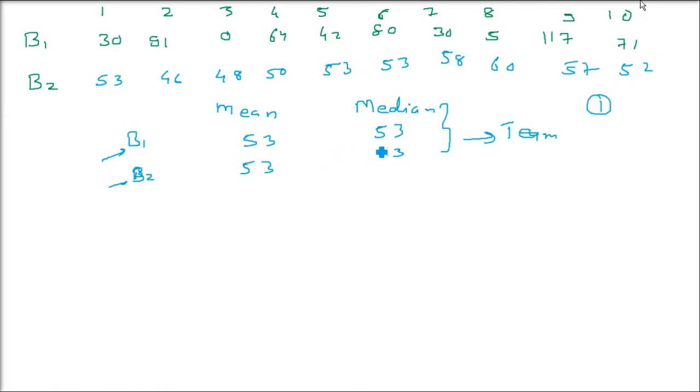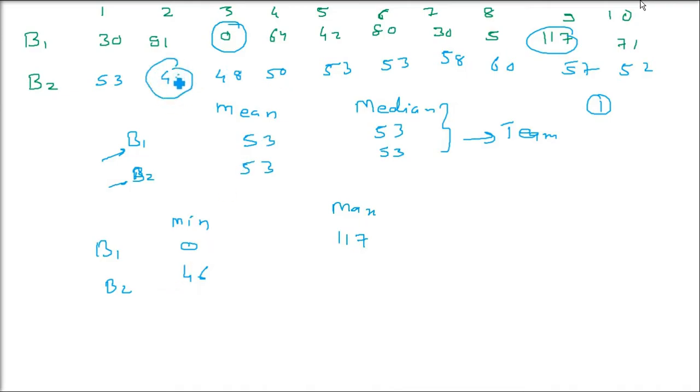The central value will not give you an idea of who is actually the good player. The first batsman got out in the third inning for 0. The minimum is 0, and the maximum is 117. Batsman 2 has never scored a duck or a century, but his minimum is 46 and his maximum is 60.